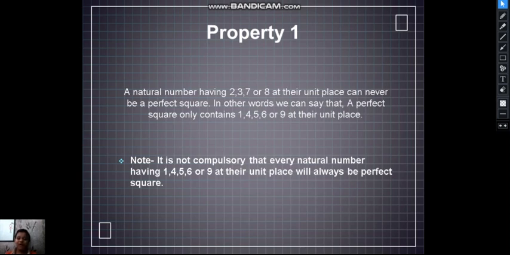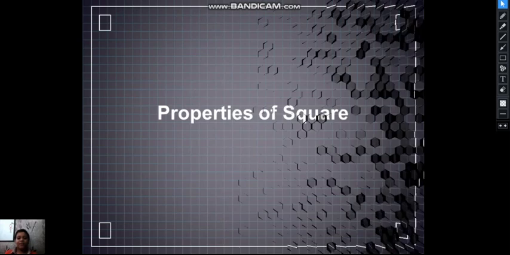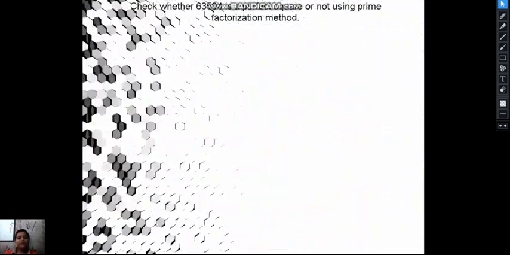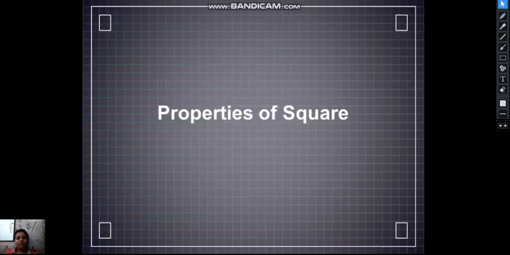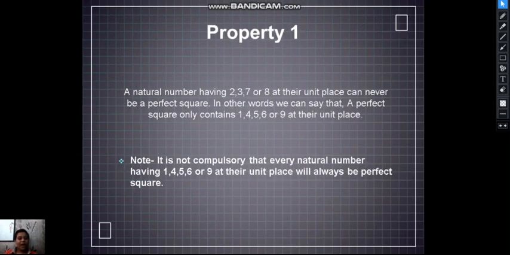We have done an example previously. We will check 63504. This was a perfect square and its last digit is 4, and property 1 also shows that any perfect square would have 1, 4, 5, 6 or 9 at its unit place.